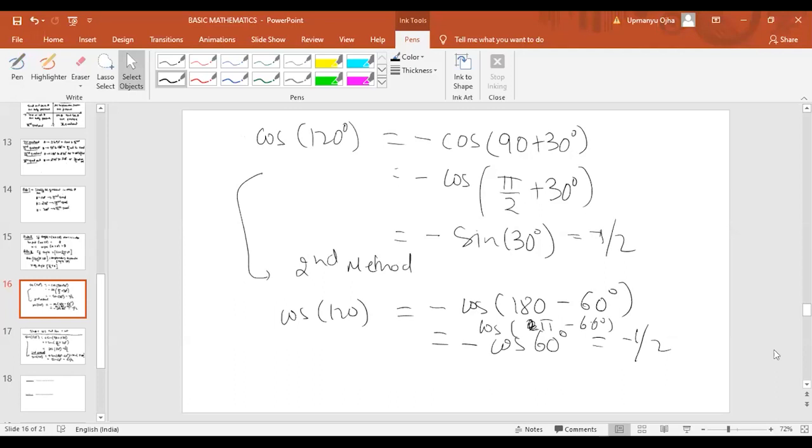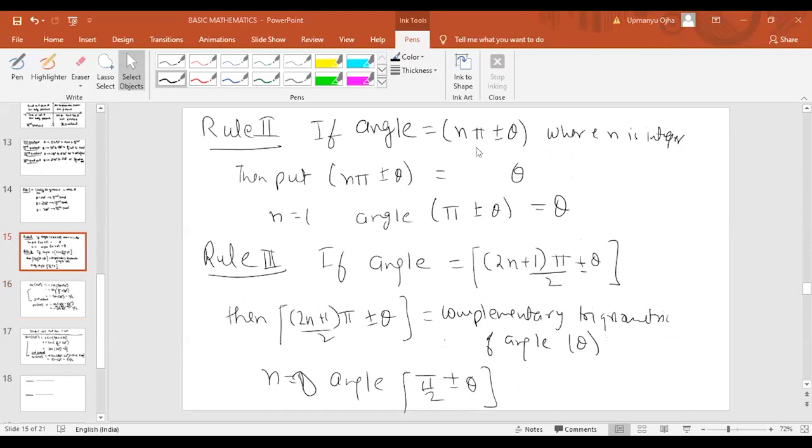No, we cannot write 120 as 60 plus 60. The rule 2 and rule 3 which I have given to you are valid for 90, 180, 270 degree. So you don't need to write 60 plus 60, that will be wrong. You have to write it either as pi plus 60 or 2 pi plus 60, in the form of n pi plus minus theta, or in the form of 2n plus 1 times pi by 2 plus minus theta. Then only we can use this conversion here.